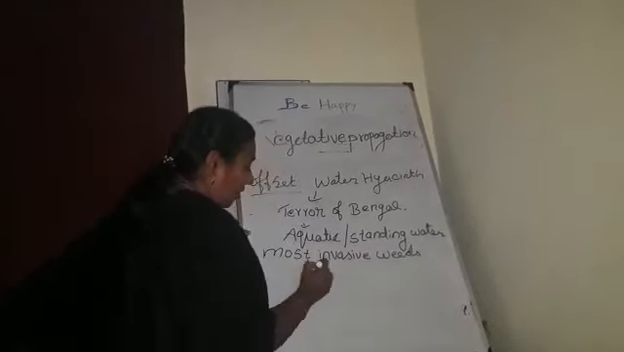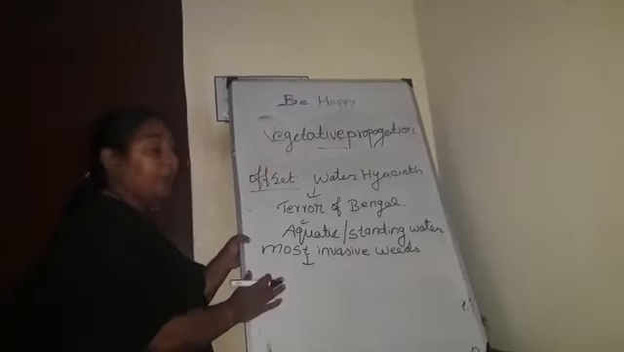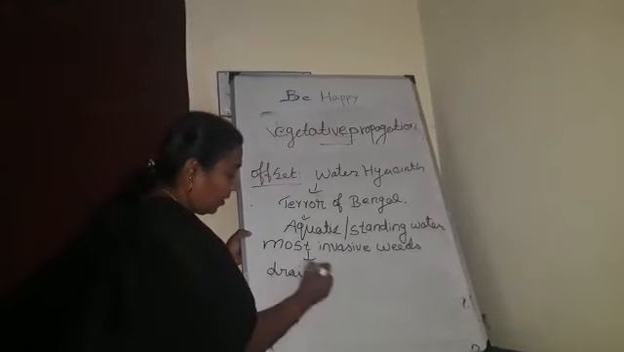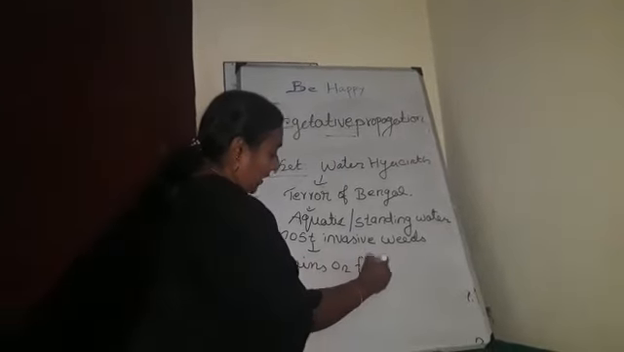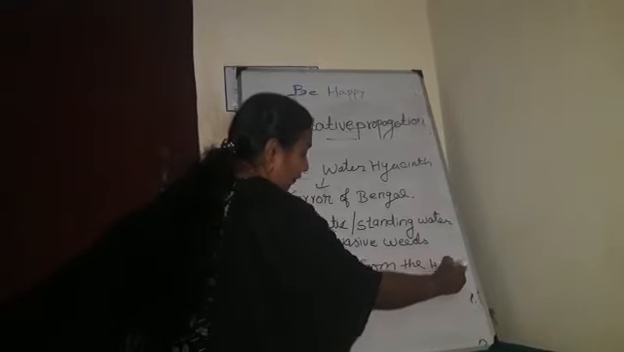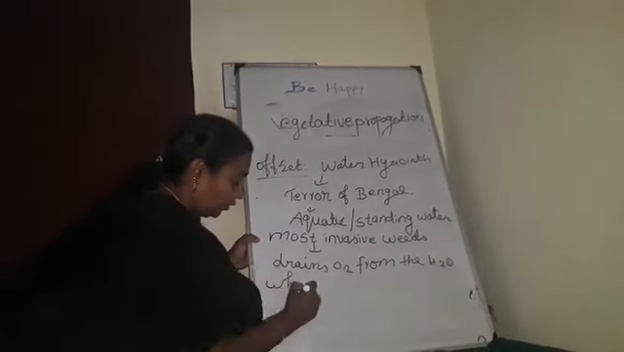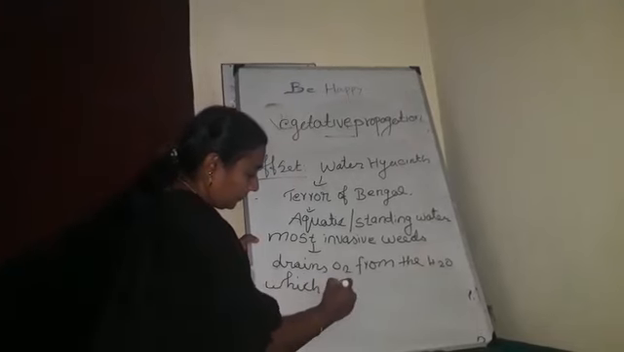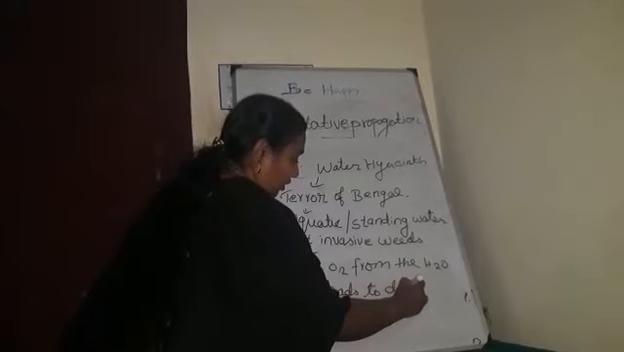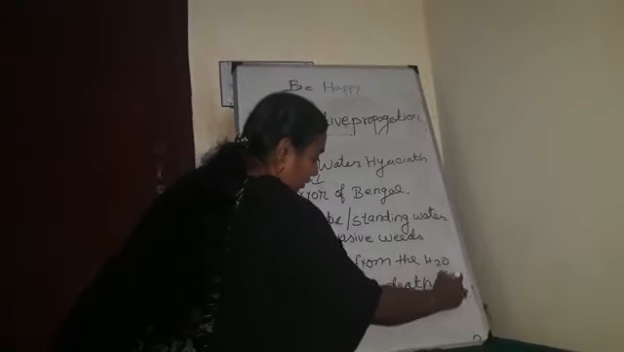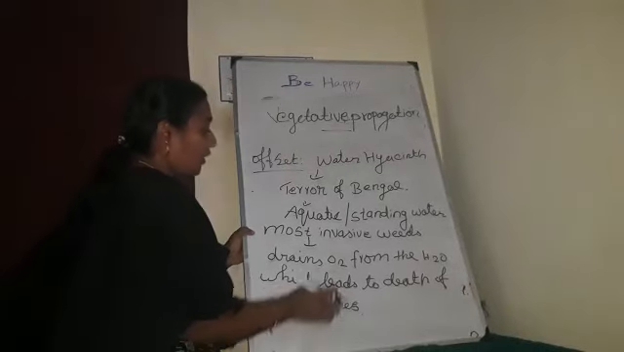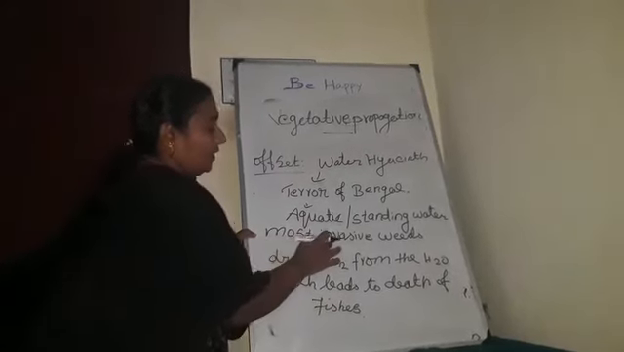Why it is called most invasive is because it drains oxygen from the water, which leads to the death of fishes. So it is considered the most invasive weed in water bodies.